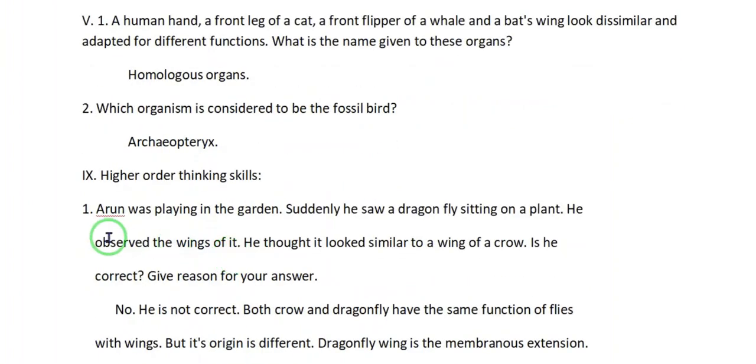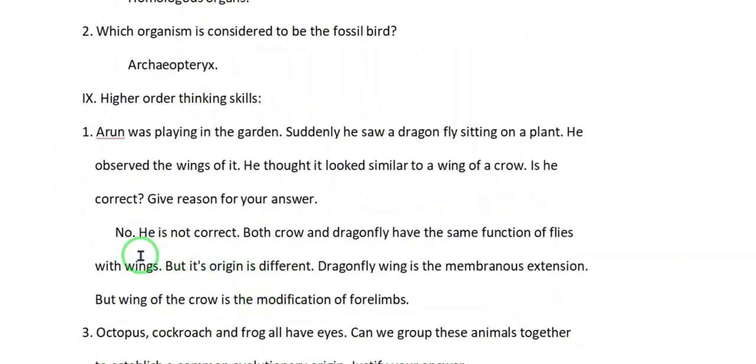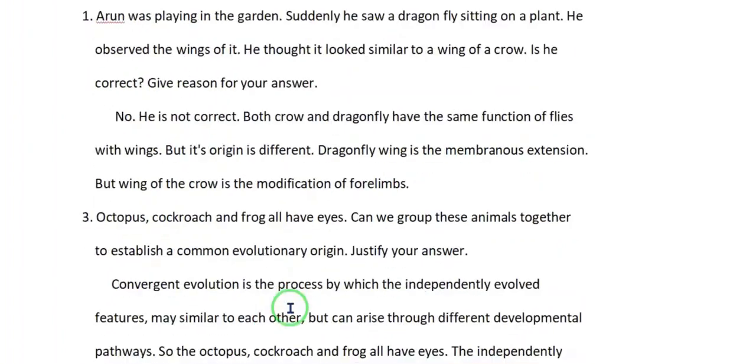Roman number 9. Higher order thinking skills. Question number 1. Arun was playing in the garden. Suddenly he saw a dragonfly sitting on a plant. He observed its wings. He thought it looked similar to the wing of a crow. Is he correct? Give reason for your answer. No, he is not correct. Both crow and dragonfly use wings for flying, but their origin is different. The dragonfly wing is a membranous extension, but the wing of the crow is a modification of forelimbs.